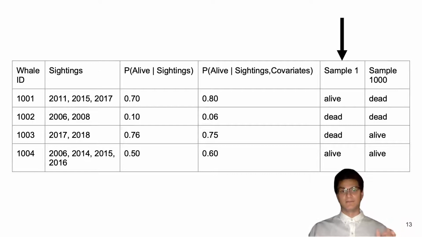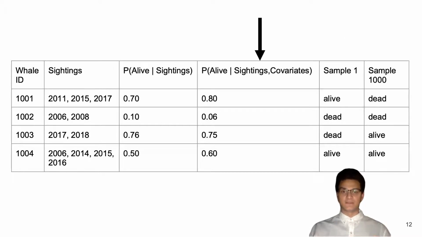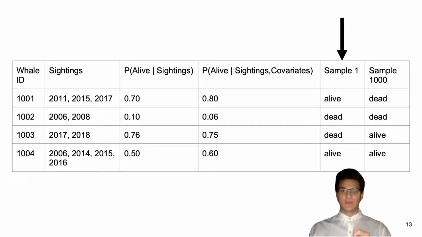In our real table, we have 1,000 columns instead of just these two, and we use these columns to create the distribution. How do we get each column? For every row, imagine there's a coin, and that coin is weighted to land on alive, proportional to the previous column. So for the first row, that coin is weighted very heavily to land on alive. And in the second row, you see that that coin is weighted very heavily to not land on alive.